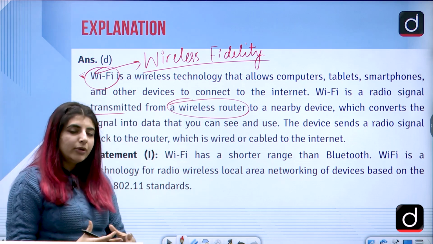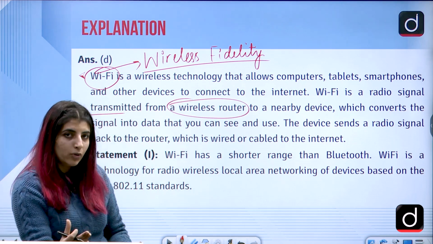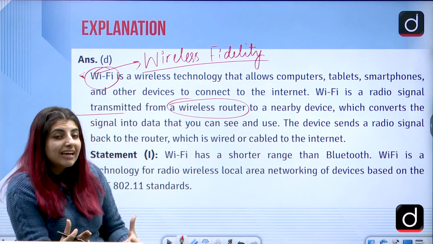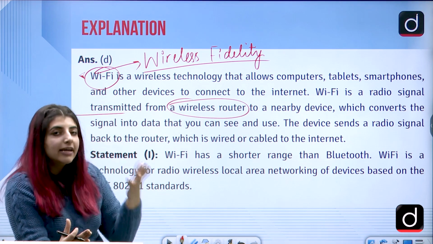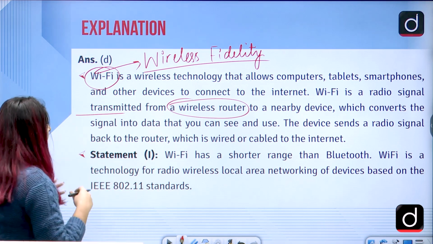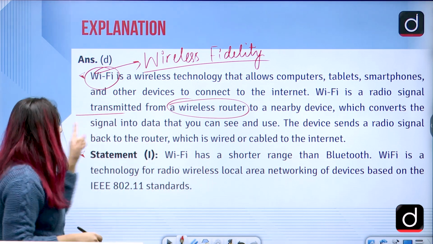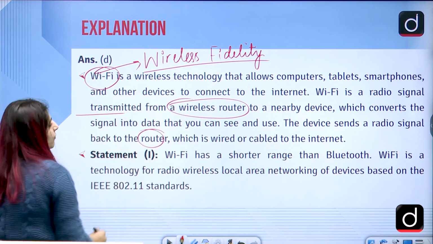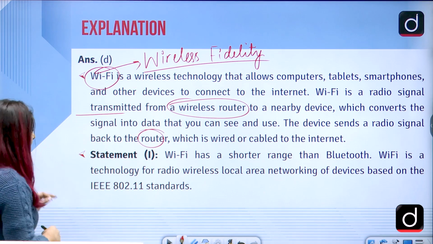You have your computer, right? You have Wi-Fi installed in your homes. So without any kind of wires, you are getting connected to the internet. That is what Wi-Fi is, correct? The device sends a radio signal back to the router, which is wired or cabled to the internet.